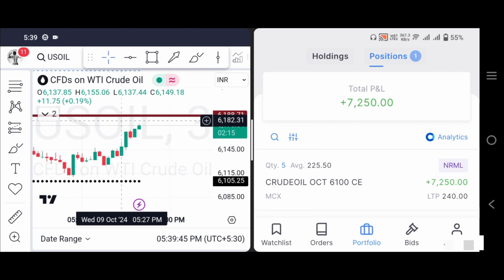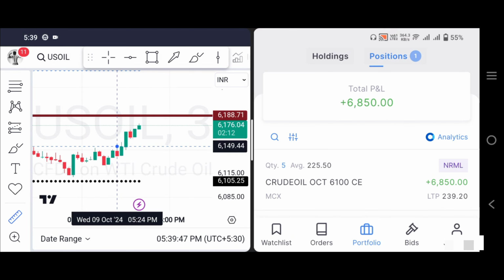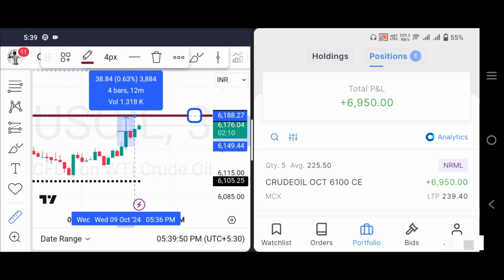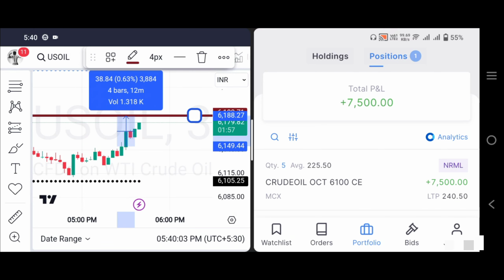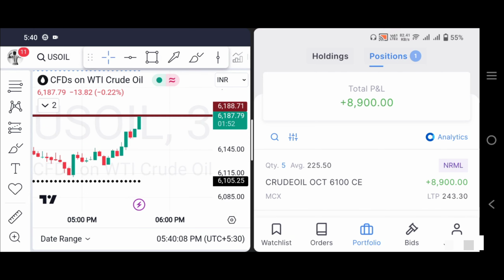So my target is, I fixed my target at this level, nearly 6190 level. I fixed the target in this US oil chart. So if it moves to our target in this US oil chart, in this option chart, we will reach the target of 246.50 paise. So we will wait and see, and I will update whether it will go to our target or it will return to hit our stop loss. Okay, we will wait and see.